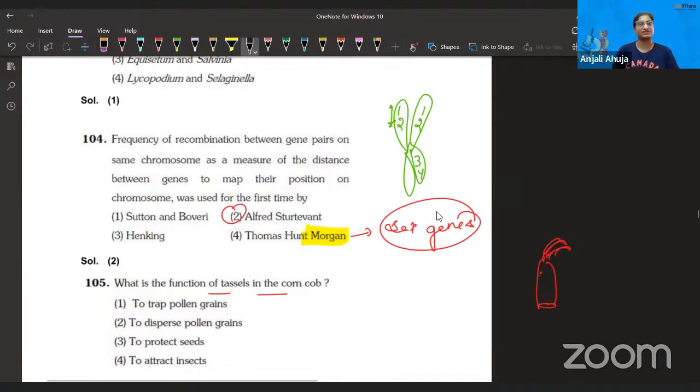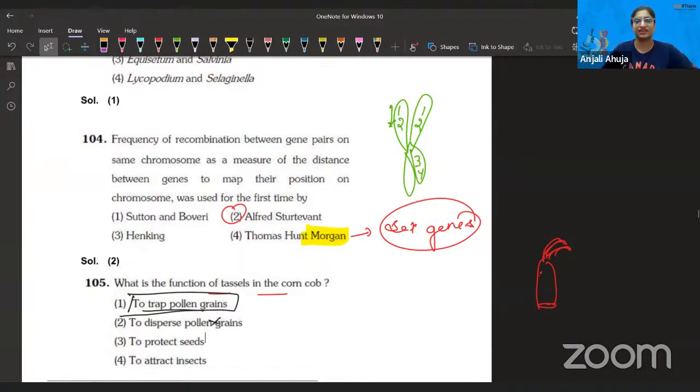Come on, try to answer. So the answer is to trap pollen grains, because the corn cob is actually not fertilized. It is going to wait for the pollen grain, and then fertilization will happen. And then whatever we are eating, that's the result of that fertilization.